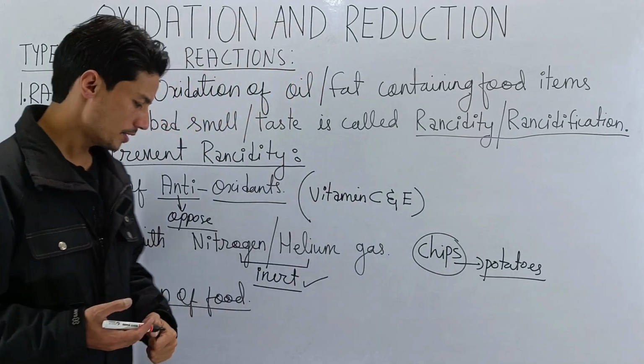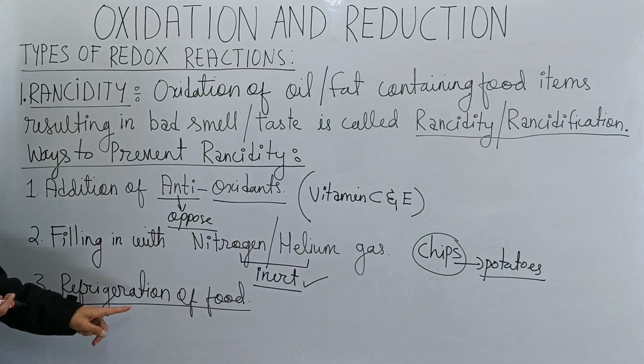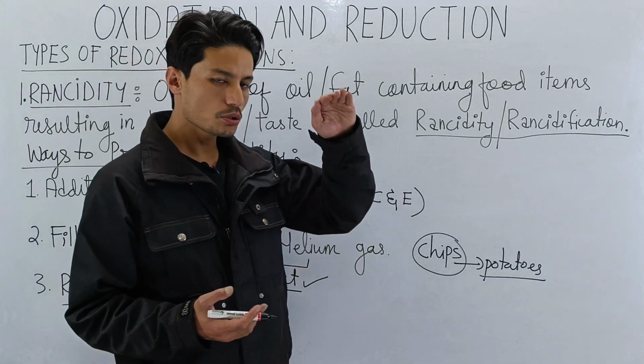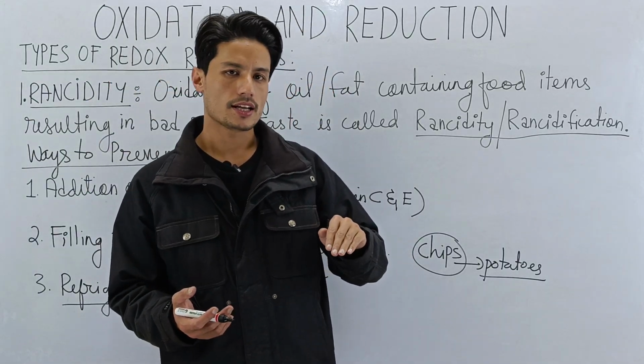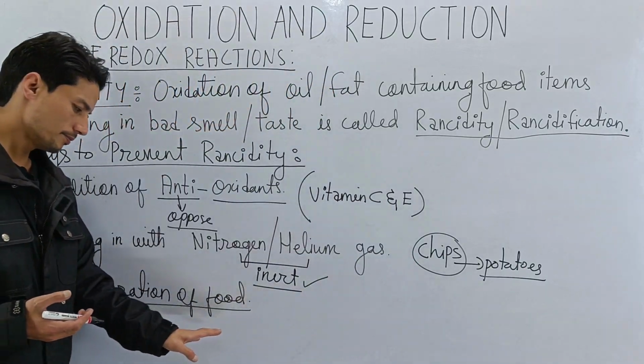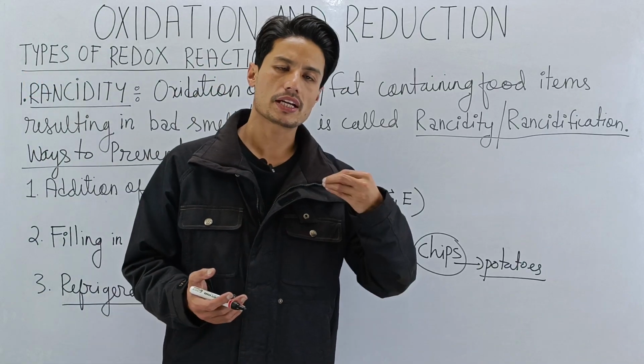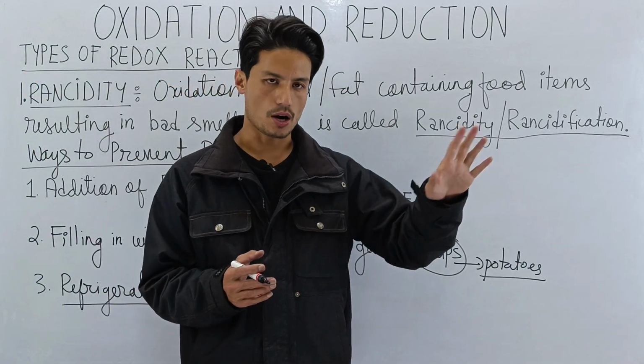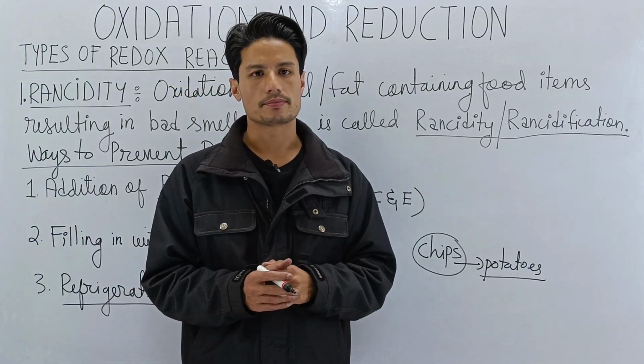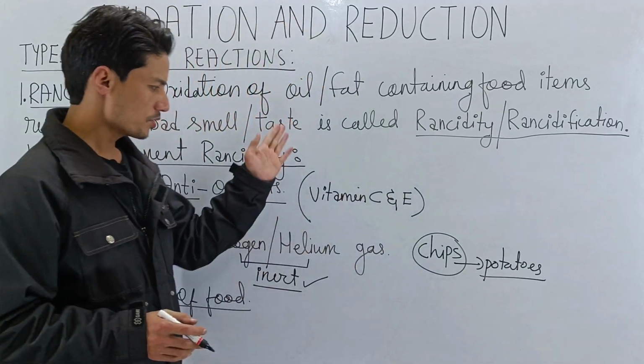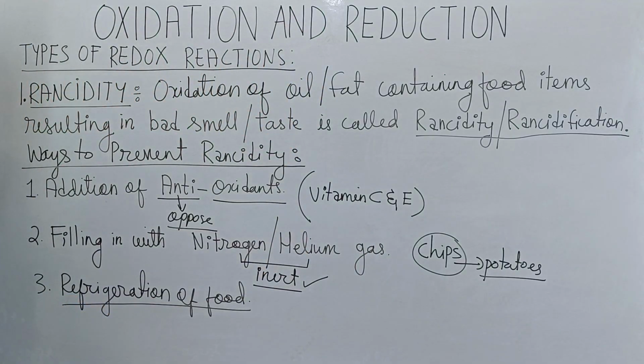We can keep the food inside the refrigerator, slow down the rate of rancidity, and make the food last for a longer duration of time. All right, so by applying these 3 methods, we can prevent rancidity.